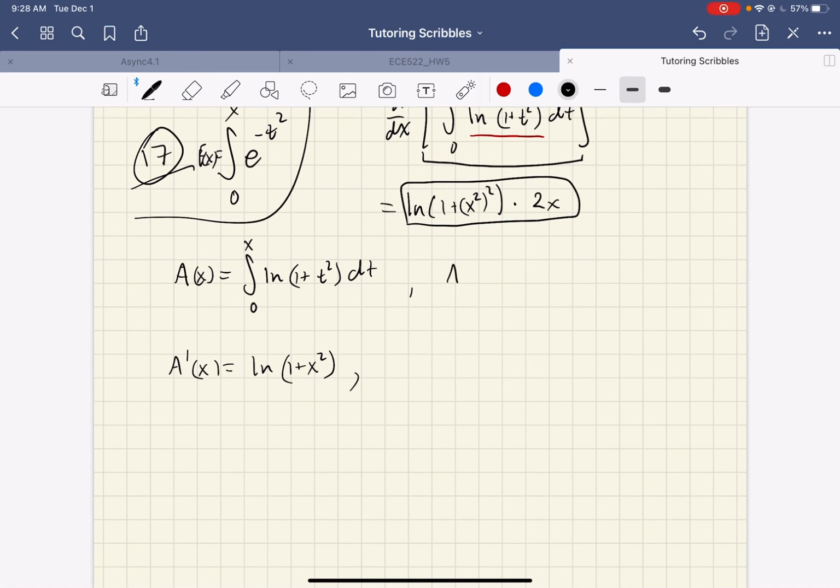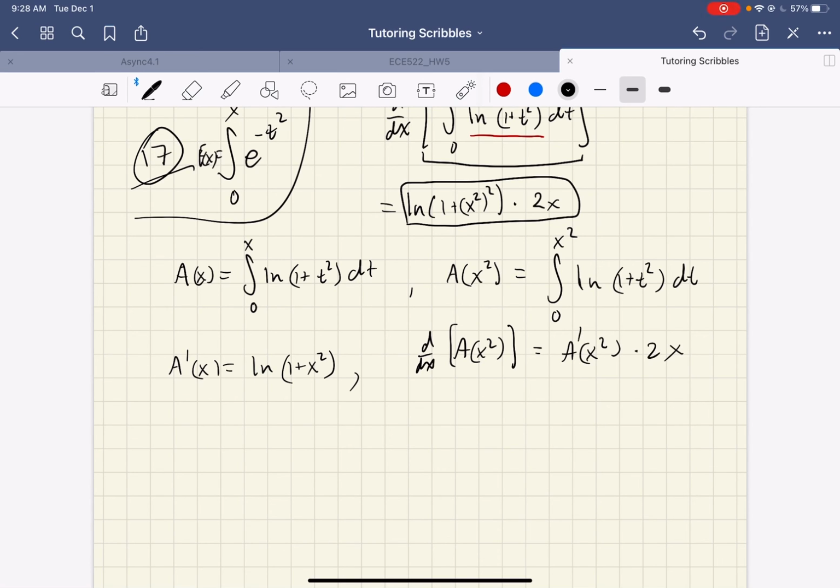So if this is the case, then a of x squared would be the integral from 0 to x squared of the natural log 1 plus t squared dt. And if you take the derivative of a of x squared, what you get is a prime of x squared times 2x. That's the chain rule.